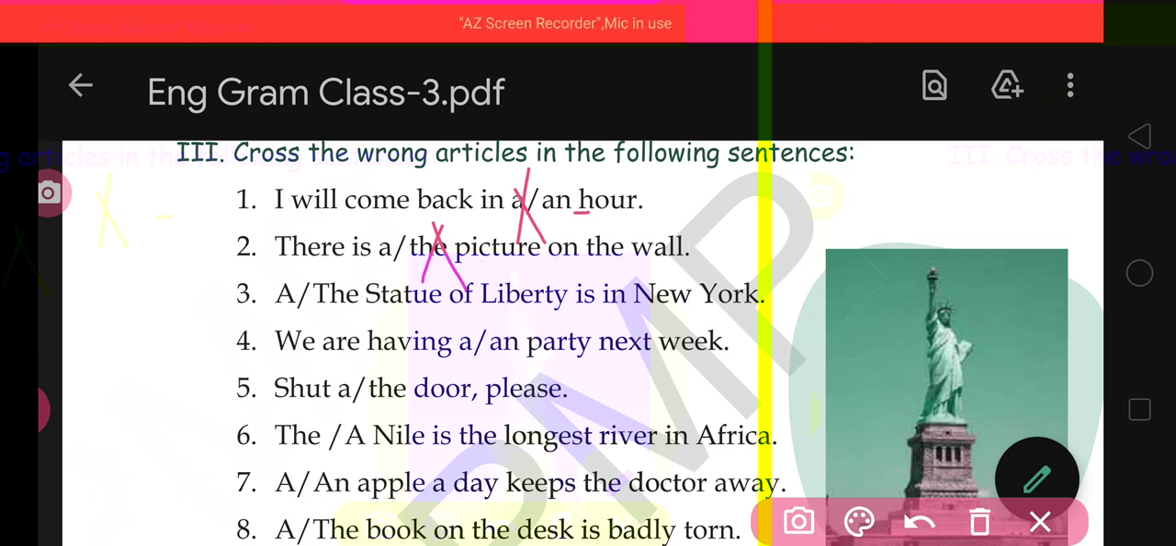Got it? In the third one, you see: a or the Statue of Liberty is in New York. See children, Statue of Liberty is what? This is a unique thing, a special thing. So before this word we will use the, not a, because I already explained you in the previous video, so you can watch it. So here it will be the. Then a will be wrong, so it will be crossed. Got it? In the same way you will do the rest of the questions on your own.